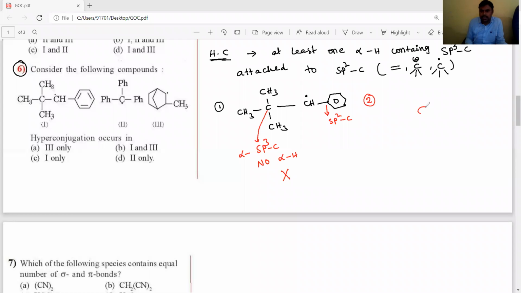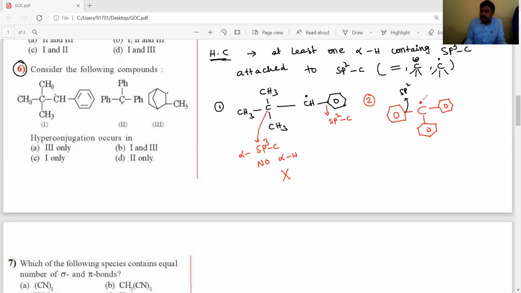The second one is the triphenyl tertiary free radical. The carbons attached to this free radical are all sp2 carbons.